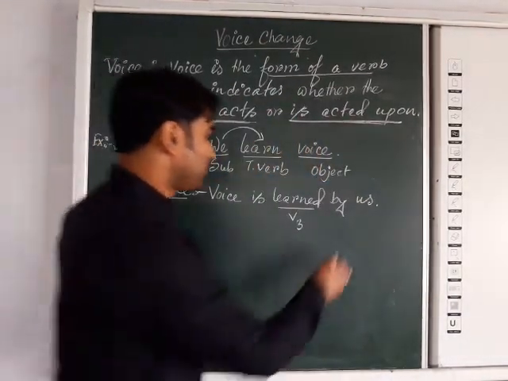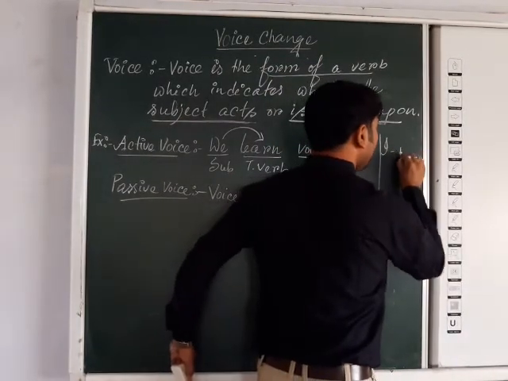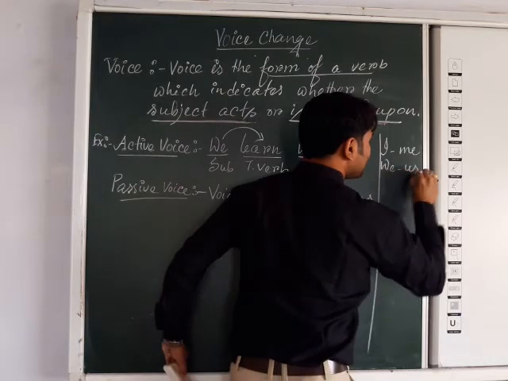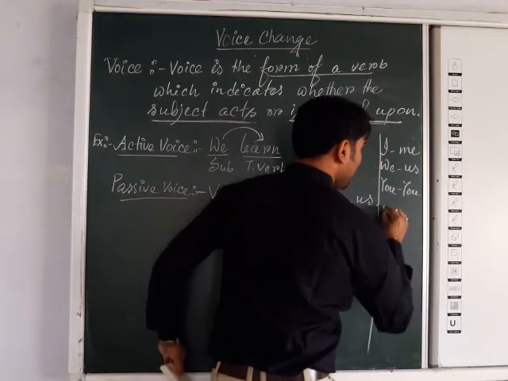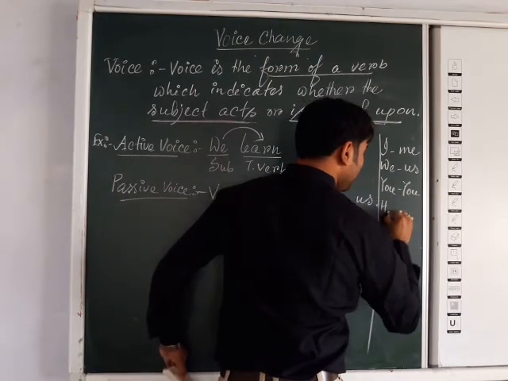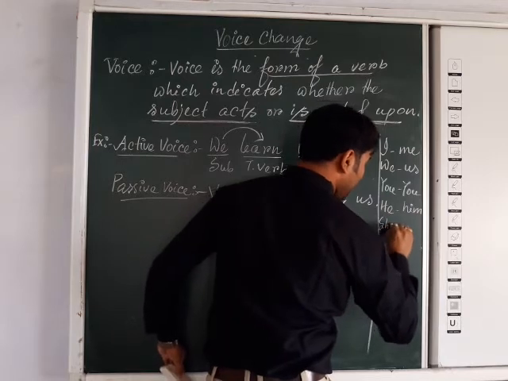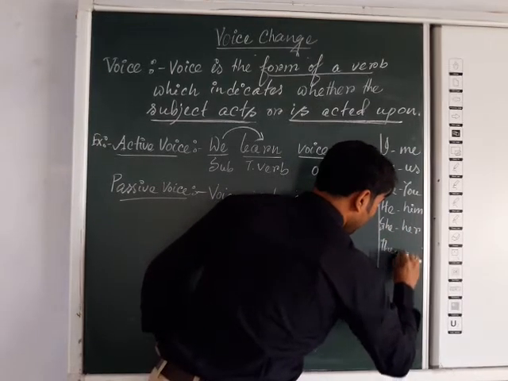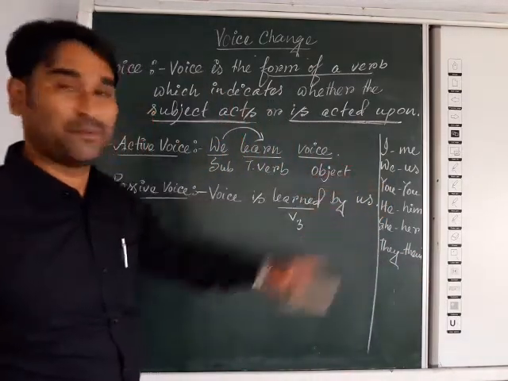How does the objective form come? Now I am giving the table. Just as I changes into me, we changes into us, you will remain as it is. If it is he, it will be him. If it is she, it will be her. If it is they, it will be them. So these are the object forms of the subject.